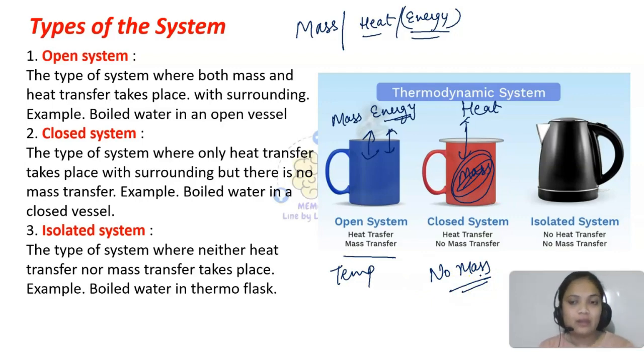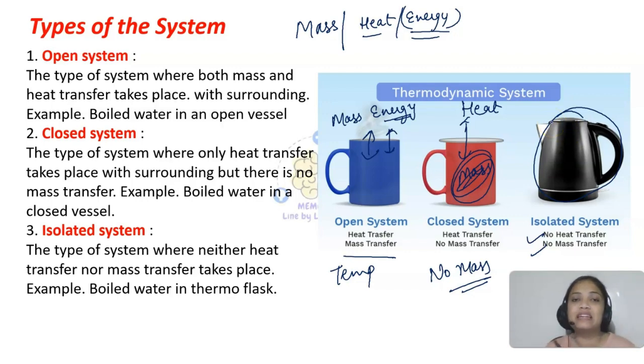Now, if I talk about isolated system, so isolated means like the one that is isolated. Means it has nothing to do with the surroundings. Means where neither heat nor mass transfer takes place. Like you take that boiled water, keep it in a thermo flask. So thermo flasks are there, no? Jisme thandi cheez thandi rehti hai, garm cheez garm rehti hai, like for a long period of time.